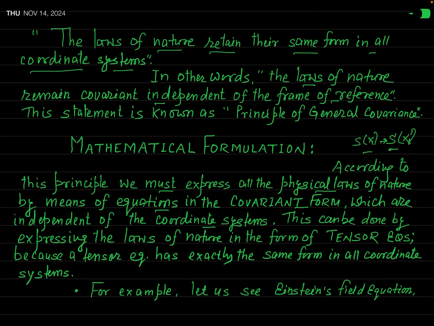If you have an idea of tensors, then you will see that tensor equations are covariant, because tensors are quantities which are the same in all reference frames. Therefore, if your aim is to cast a physical law in covariant form, you have to express the laws of nature in the form of tensor equations, because tensorial equations have a very important property: they are covariant under frame transformation.